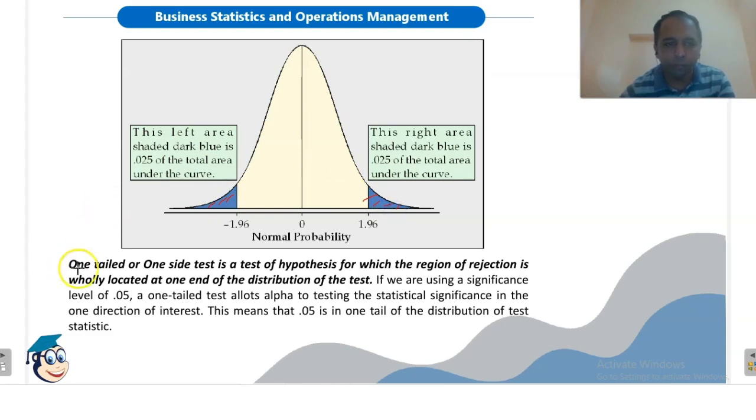On the other hand, a one-tailed test or one-sided test is a test of hypothesis for which the region of rejection is wholly located at one end of the distribution of the test. Rejection region is also known as critical region. So if the critical region is located at one end of the distribution, then we call it a one-tailed test.